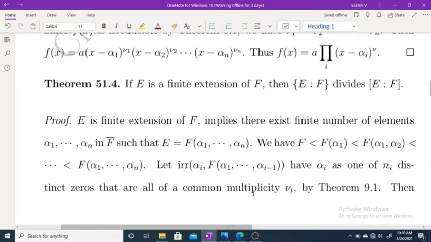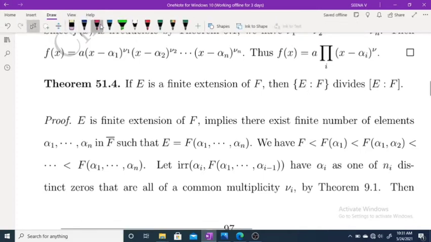Today we are going to discuss one theorem. The theorem says that if E is a finite extension of F, then the index of E over F divides the degree of E over F. This is what we have to prove. What is index? Index means the number of automorphisms on E leaving F fixed, and the degree of E over F, that you know.